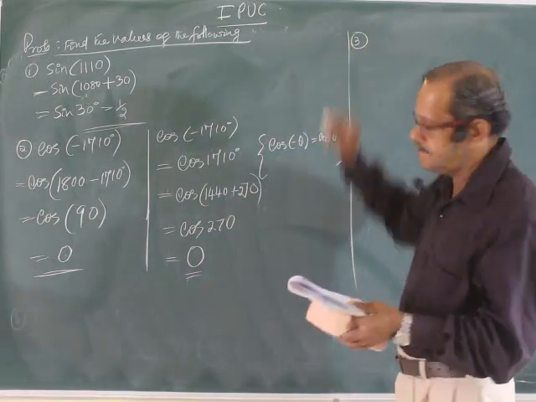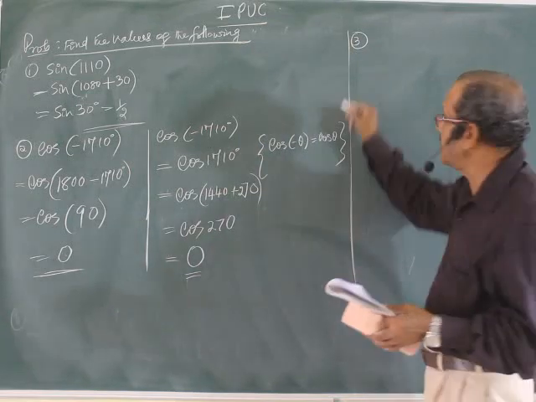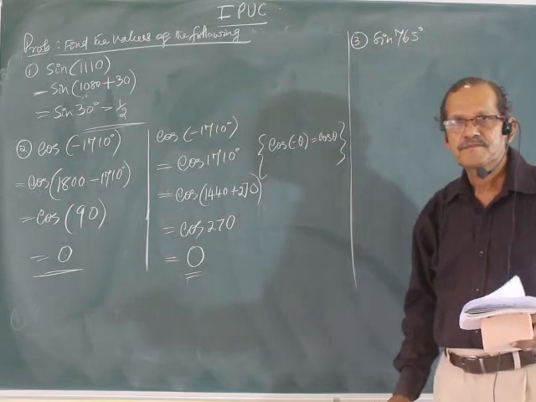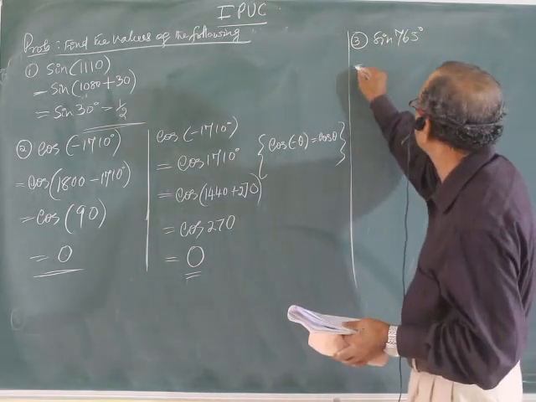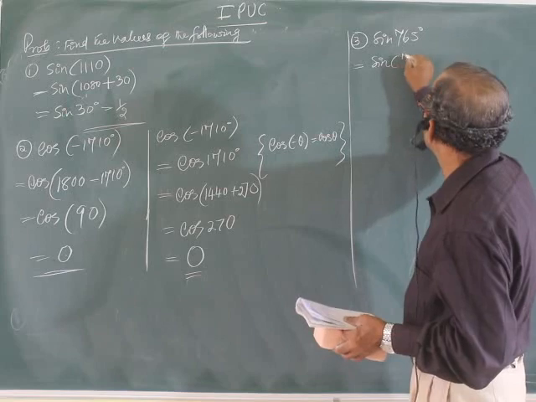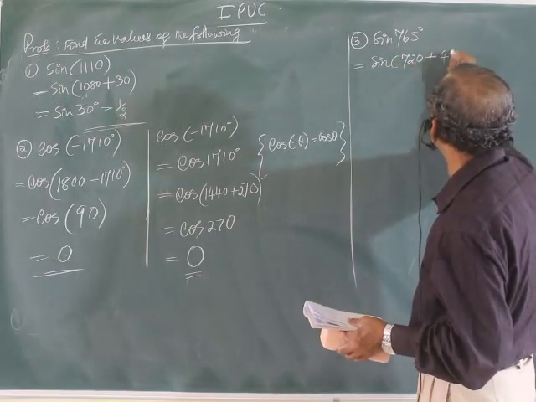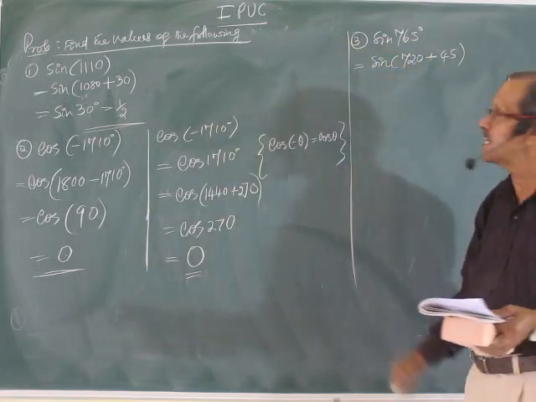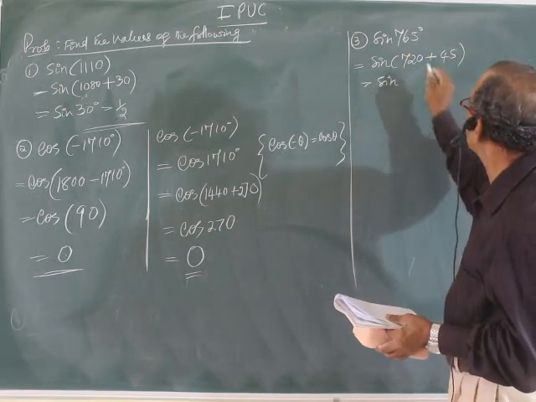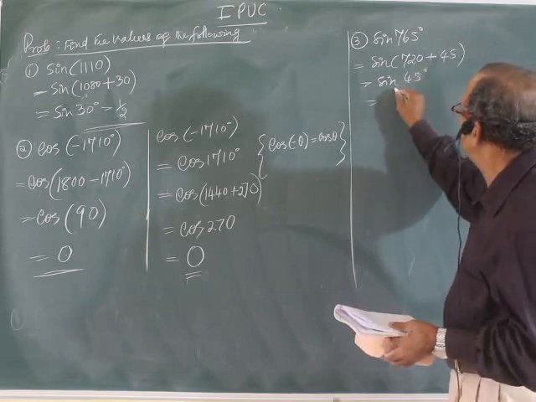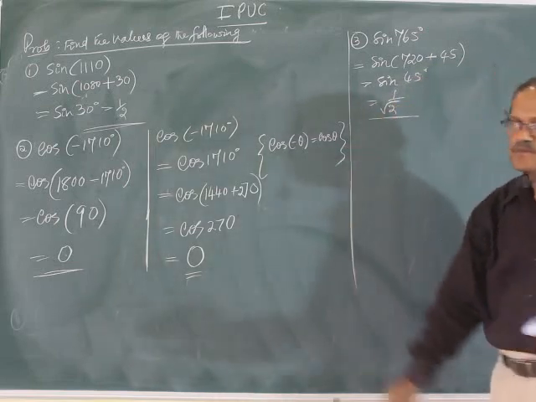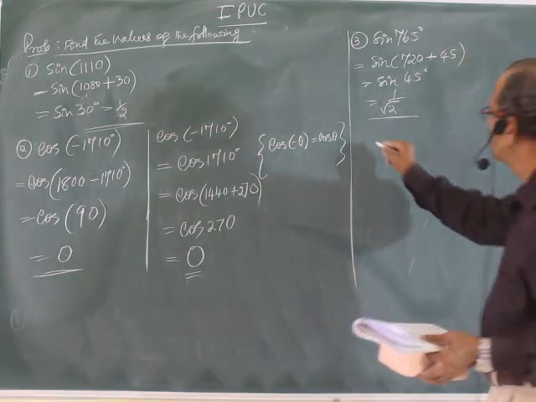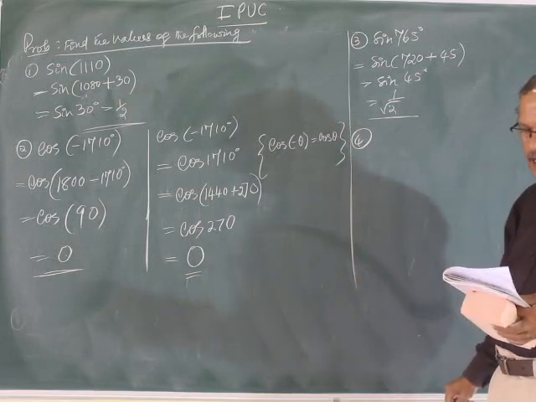Problem number 3. Sine of 765, positive angle. Sine of 765 is sine of 720 plus 45. 2 rotations completed, more than 360. Leave that particular 720. But sine 45 you already know. Right?